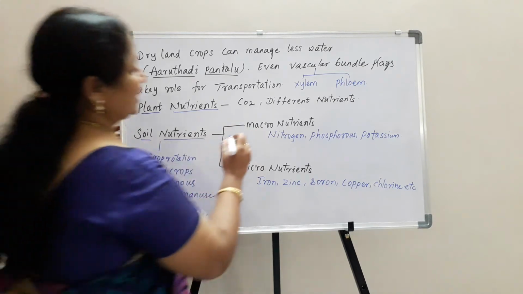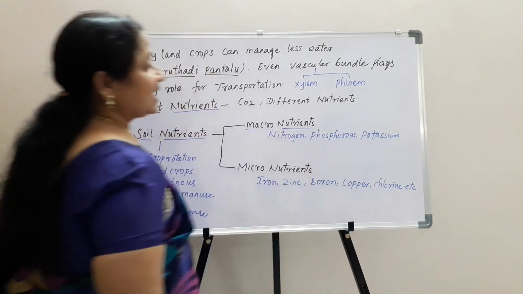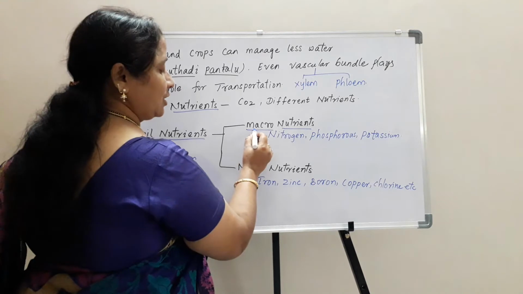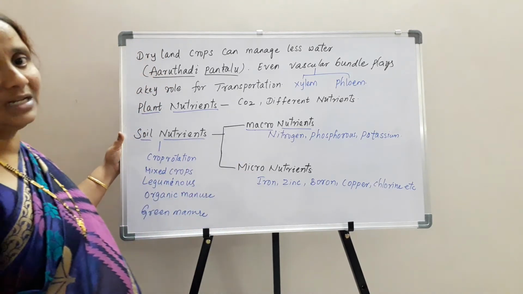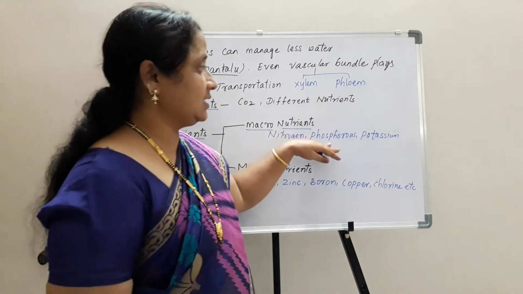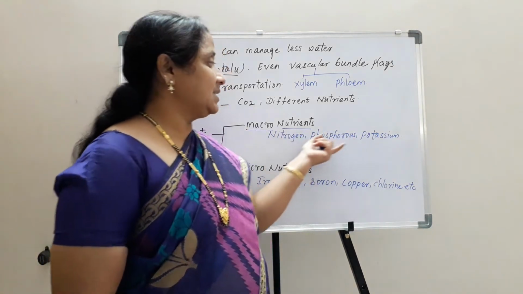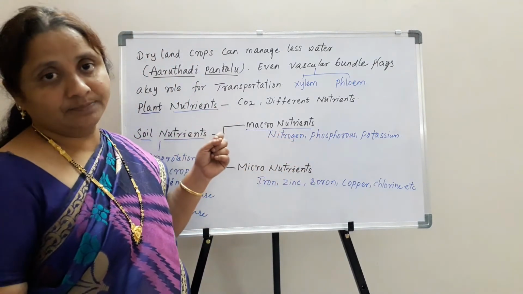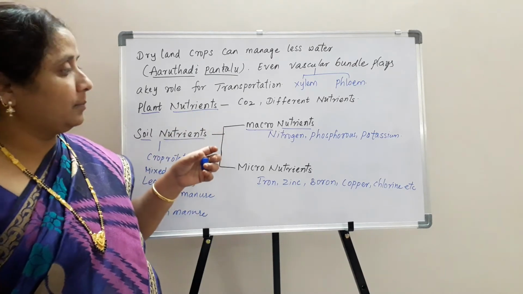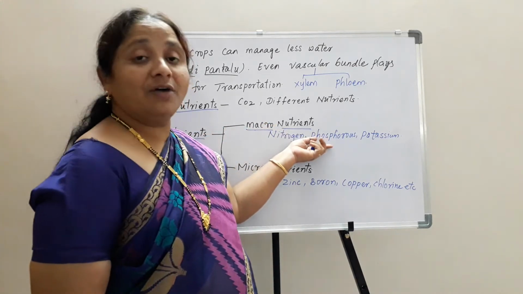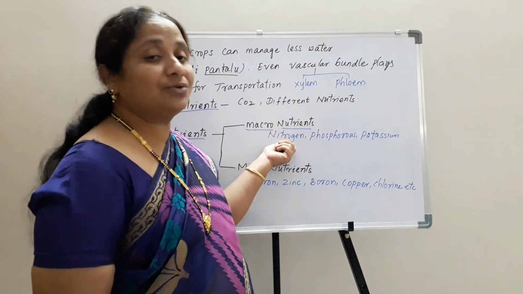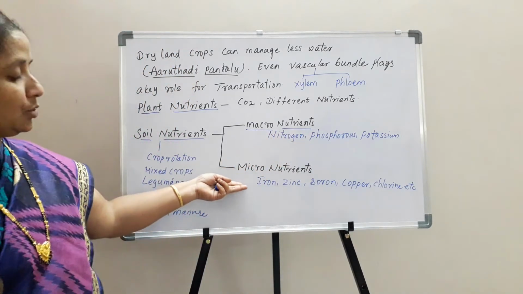What is a macronutrient? The nutrients which are essential to the crops in large quantities. Macro means a large amount of nutrients is essential, like nitrogen, phosphorus, and potassium. These nutrients are helpful to give better coloration to the plant crop, better penetration of roots into the ground, and to increase the growth of the plant. These macronutrients are essential. The next one is micronutrients.